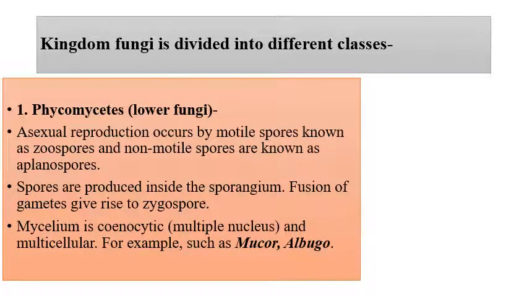Mycelium is coenocytic, with multiple nuclei. I will show you in the next slide, so don't worry about what I'm talking about, coenocytic mycelium. See here, for example, I have given you the example of Mucor and Albugo in the lower fungi. These Mucor and Albugo are members of the lower fungi.